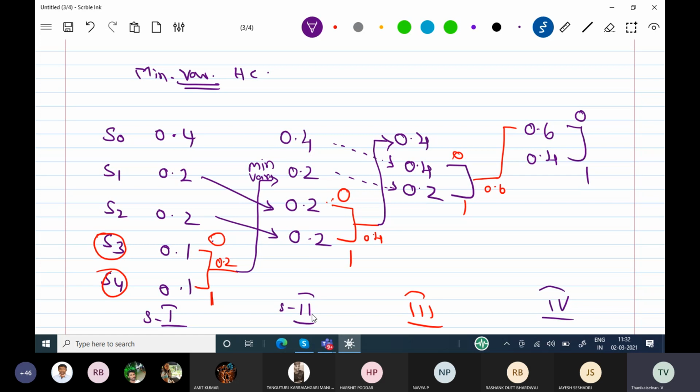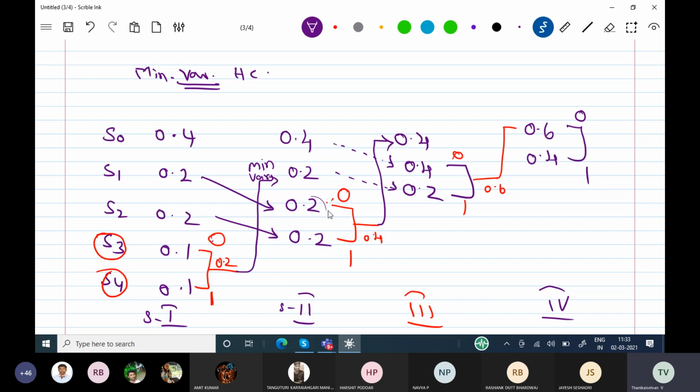Keep the existing probabilities in the next stage, the second stage, and we are going to keep our new probability. While keeping the new probability, we have to ensure that all the probabilities are in descending order. And the second rule is, if the new probability is equal to the existing probability, the new probability will be kept above the existing probability. I have kept 0.2 coming here, 0.2 coming here. Again, my addition answer is going to be 0.2. I am keeping my new probability above the existing probability. So my stage 2 is over.